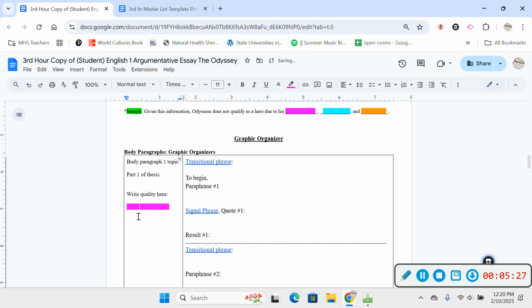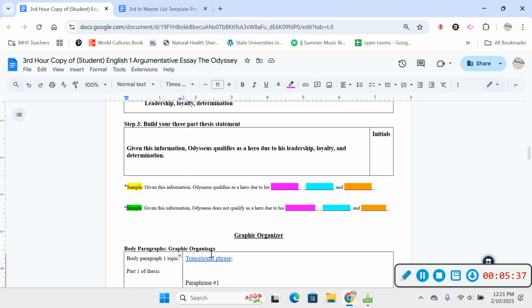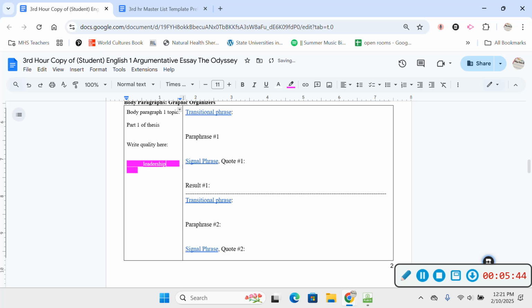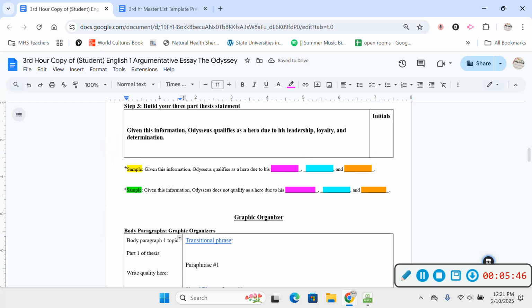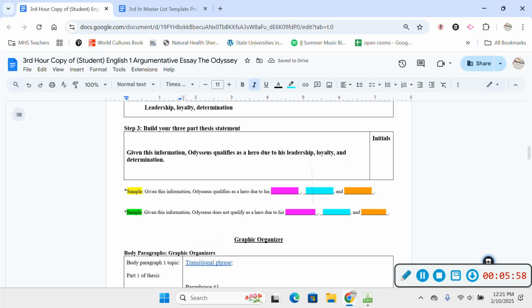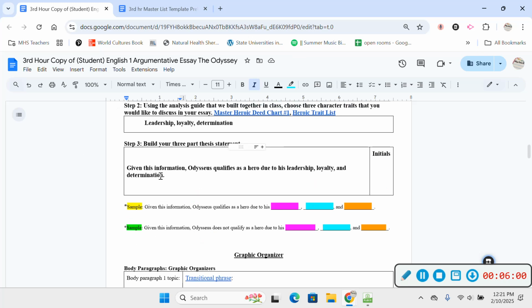This is the graphic organizer part. So what you'll do is you'll write your first quality here that you wrote on your thesis statement. This will represent your first body paragraph. So mine is leadership. So I'll write right here, I'll write leadership like that. And then my next quality would be loyalty. So I'm going to go down to the next box that's highlighted. I'm going to write loyalty. Okay. And then I'm going to do the same thing for my orange box, which is for my sentence, determination.